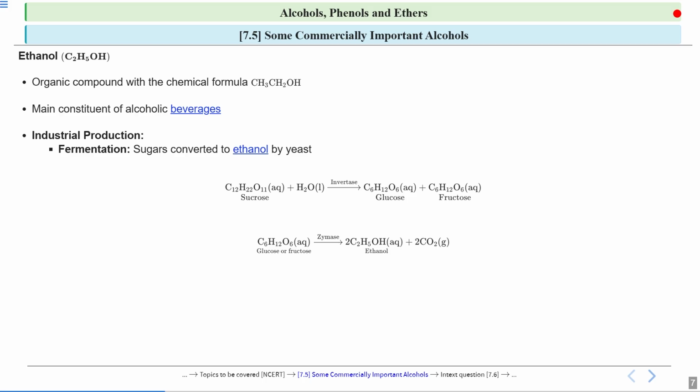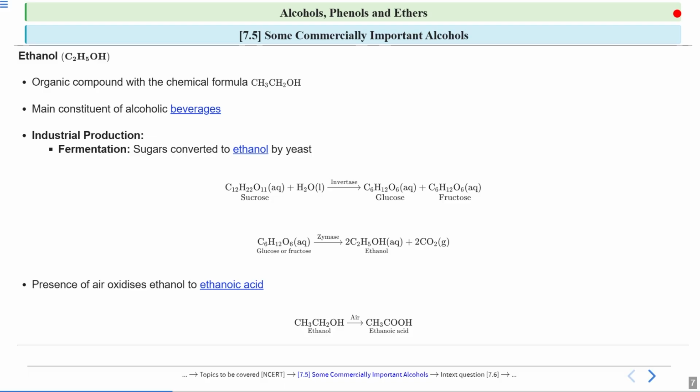Now, if this ethanol is exposed to air, it can oxidize to ethanoic acid.